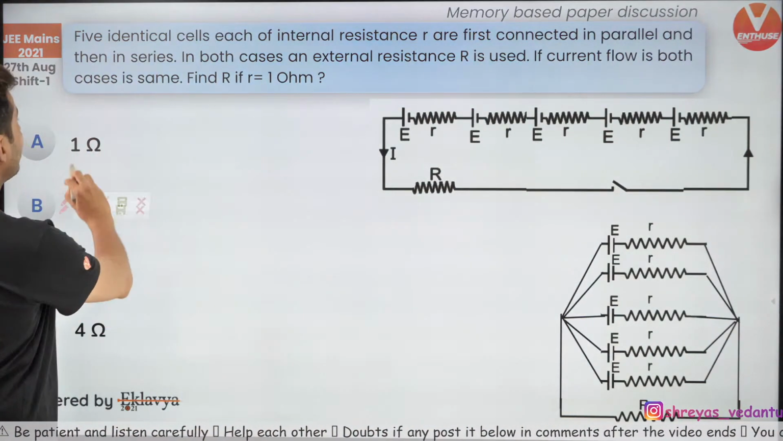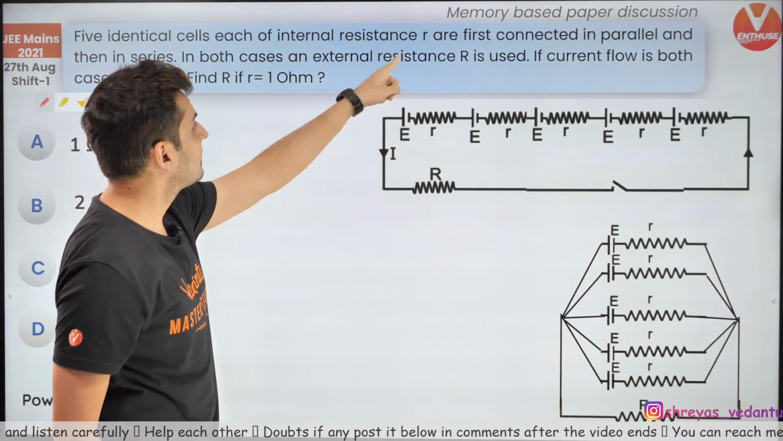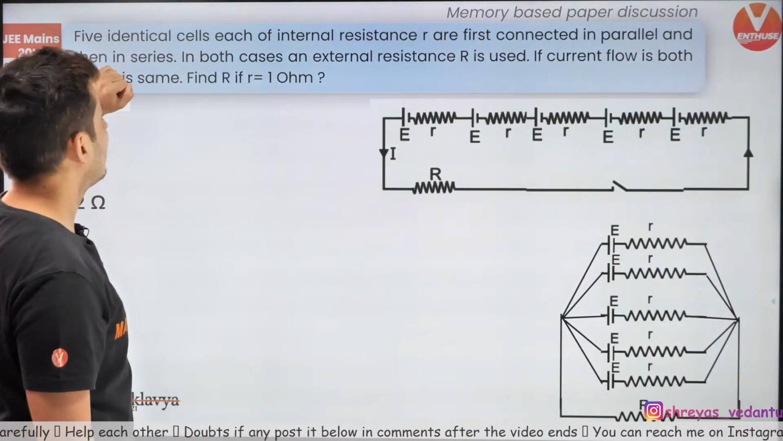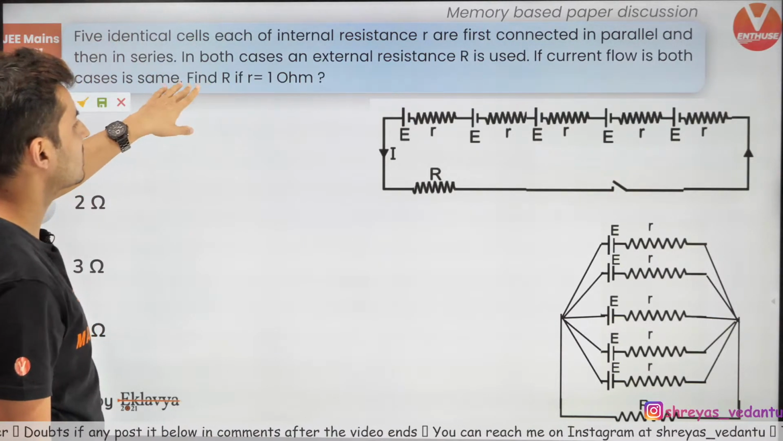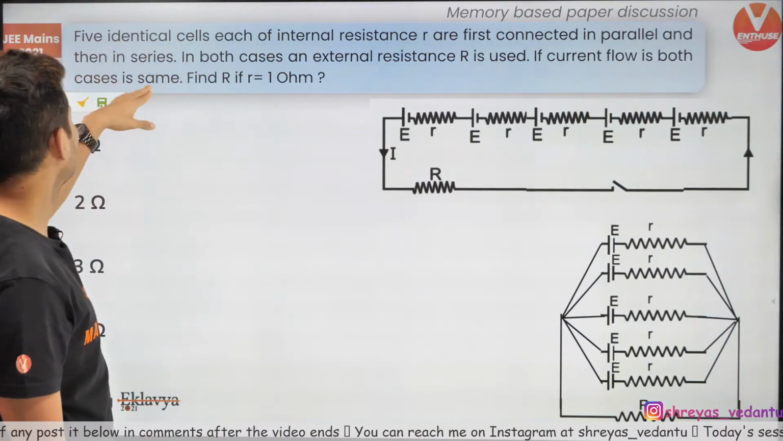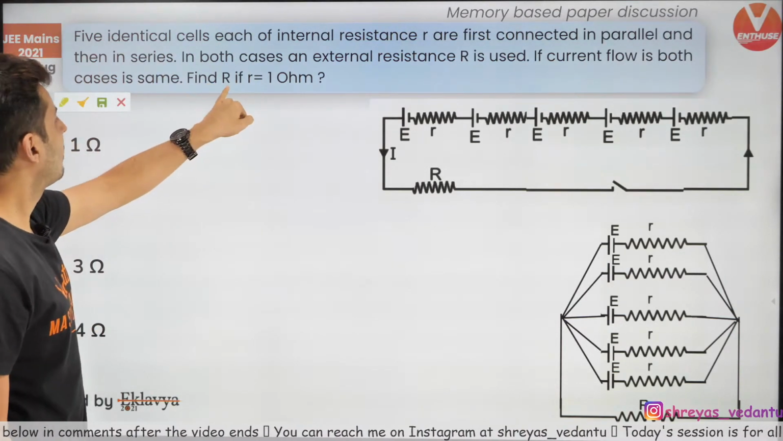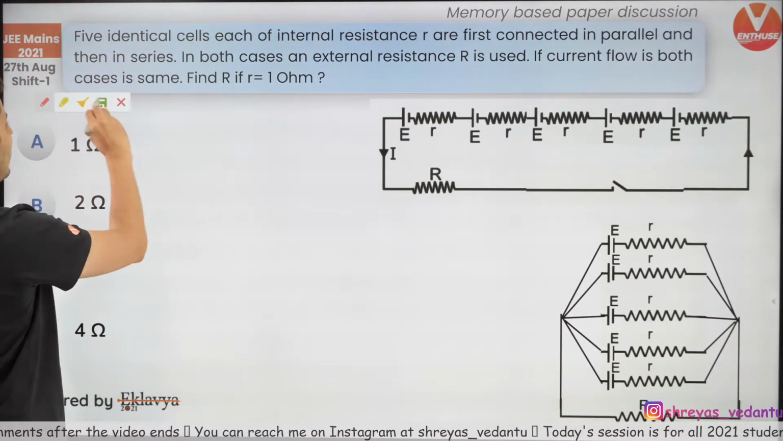So what you have over here is 5 identical cells of resistance R first connected in parallel and then in series. In both cases the resistance R is used externally. If the current flowing in both the cases is the same, then what is the value of capital R if small r is 1 ohm?